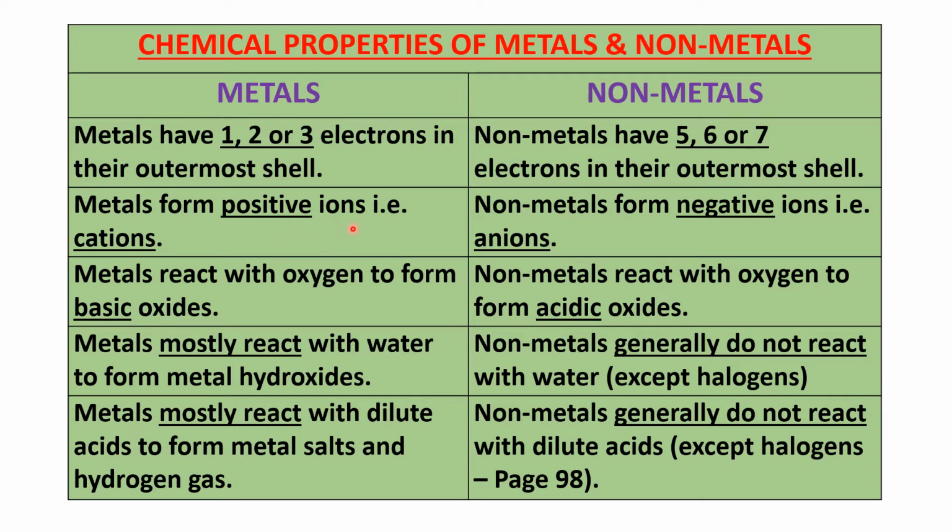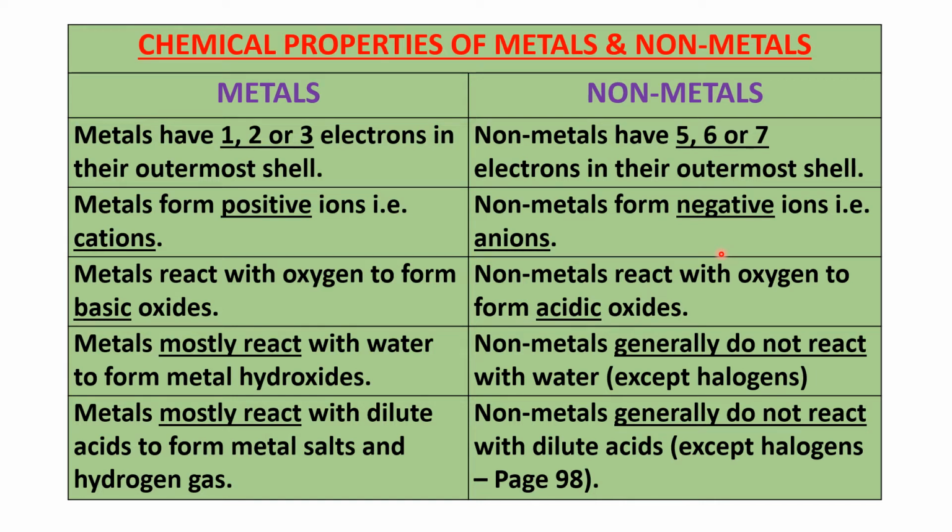Why ions? Whenever a metal or a non-metal accepts or shares electrons, or gives or takes electrons, it forms an ion. Metals, as we learned in lower classes, have a tendency to give away their electrons, and that's why they form positive ions. Because they are giving away negative things. What is the negative thing? They are giving electrons. Non-metals accept electrons, and that's why they form negative ions. They are accepting negative things.